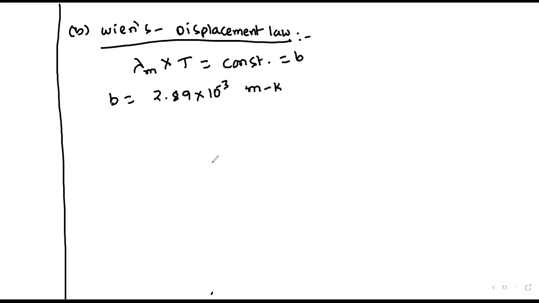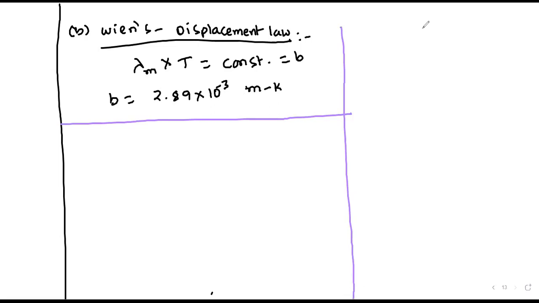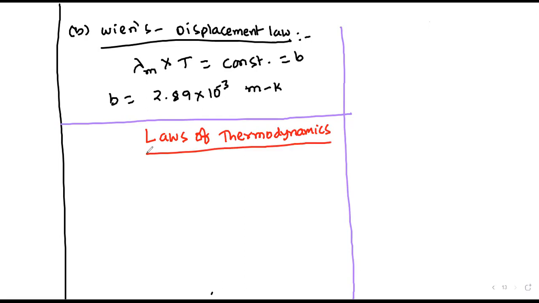See, lambda m, the wavelength, is generally in angstrom units. Upon calculation, we'll get it in meters. And the SI unit of temperature is Kelvin. Fine. These are the formulas in heat transfer. Next, it is the laws of thermodynamics. Go through the formulas once for 2 minutes.